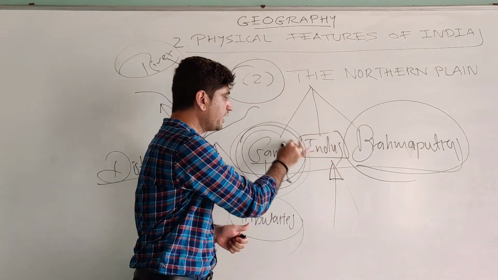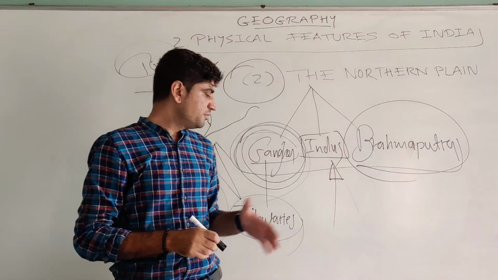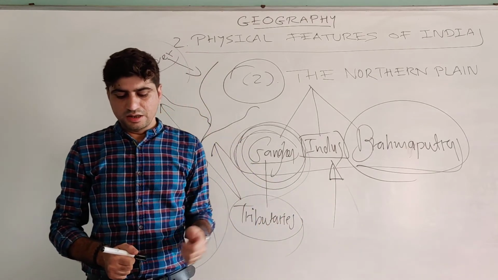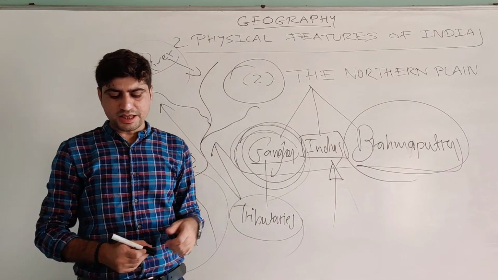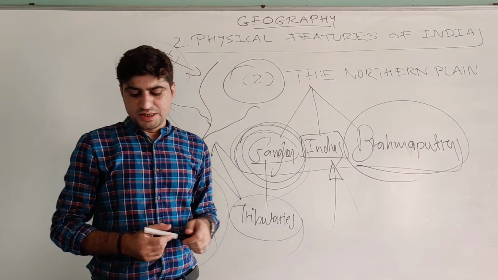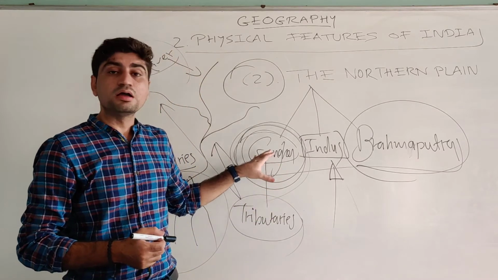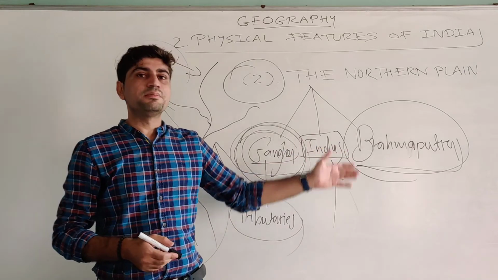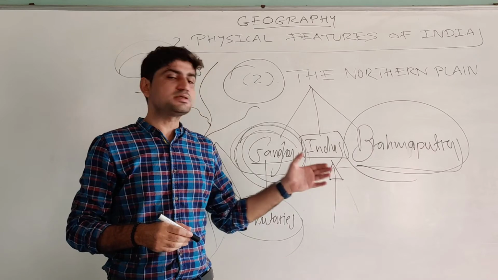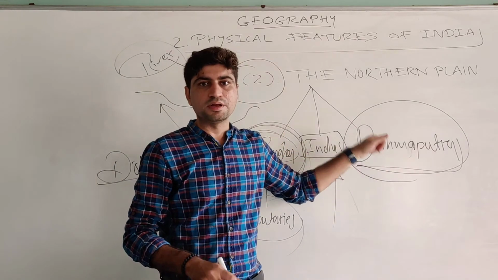Second, the Gangetic Plains, formed by the Ganga River and its tributaries. It mainly lies between the Ghaggar River and the Tista River. In India, many states like Haryana, Uttar Pradesh, Delhi, as well as East Jharkhand are in the Ganga plains. And the last one, the Brahmaputra plain, mainly located in the eastern region, in Assam and some part of West Bengal.